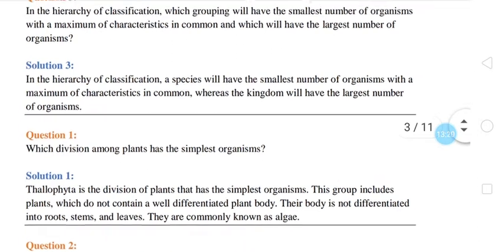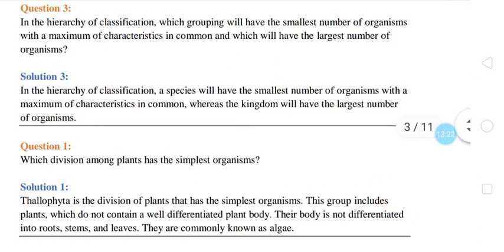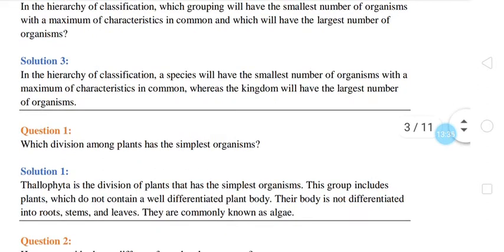Some confusing question. Once again, we will read the question. You have to differentiate which will be the smallest group and which will be the largest group. A species will have the smallest number of organisms with maximum characteristics in common, whereas the kingdom will have the largest number of organisms with fewer characteristics in common.